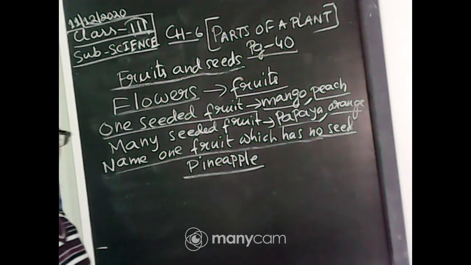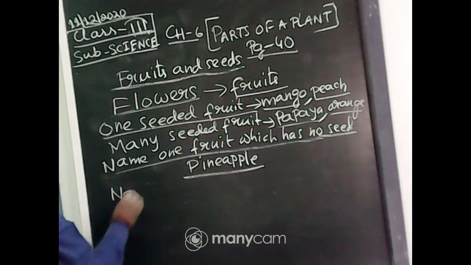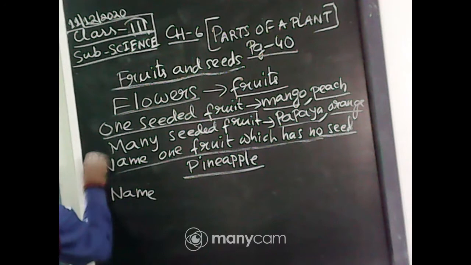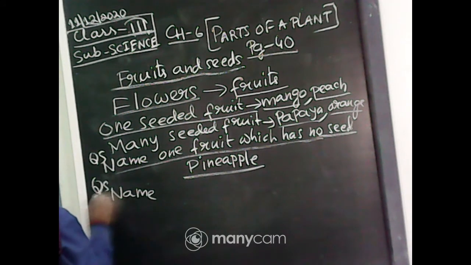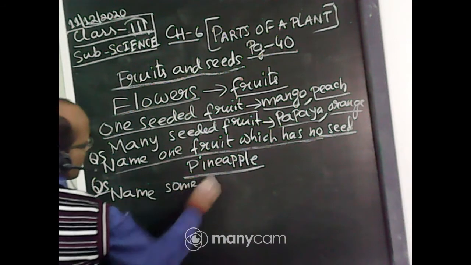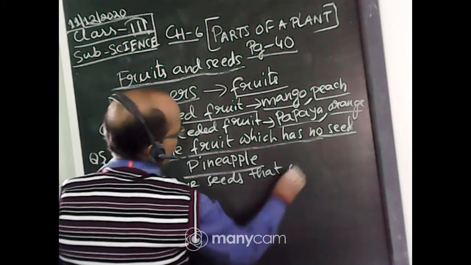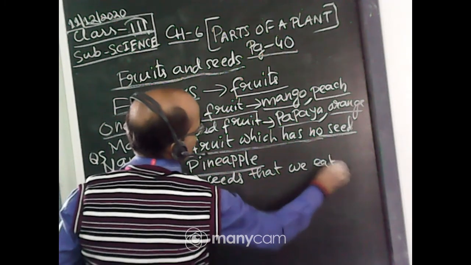You know it is also in your book. So I can write here: name some seeds that we eat.